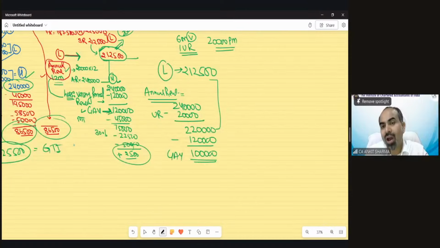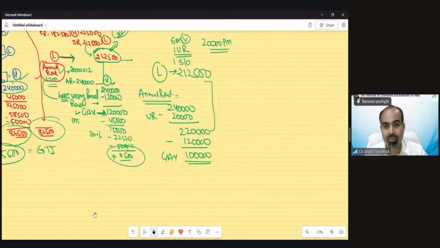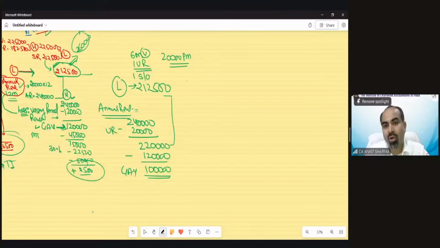Now suppose 1 month unrealized rent, 1 month self-occupied. Understood? Out of these 12 months, the property is 6 months vacant, 1 month unrealized and 1 month self-occupied. So what would happen in this scenario? The lower value would be 2,12,500.